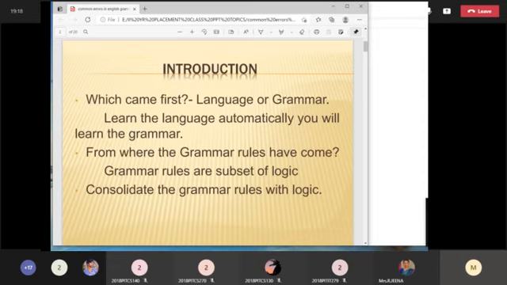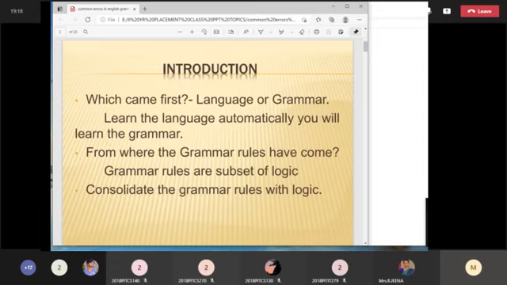So where have the grammar rules come from? Grammar rules are a subset of logic. So there will be some logic. Without logic, we can't set any grammar rules. Definitely there will be a logic. If there is a logic, very easily you can remember it, right? So if you understand the logic, because of this logic I have to use this rule, and this rule has these exception cases, okay, that is fine, I can remember it.